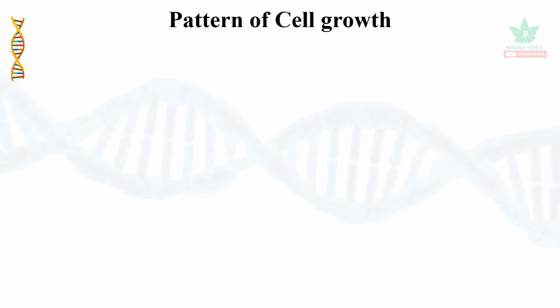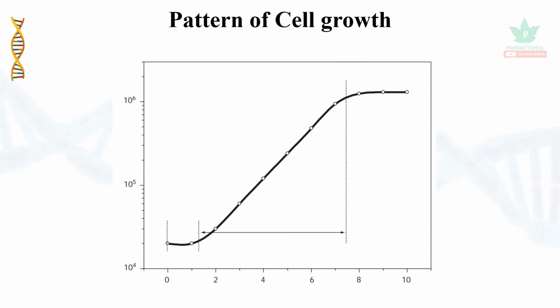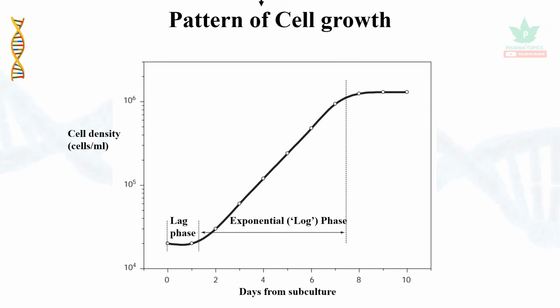Let us see the pattern of cell growth. The pattern of cell growth appears like this. The cell density is taken on the y-axis, and the days from subculture on the x-axis. It gives a lag phase, where the cells start dividing, and an exponential or log phase, where the cells are actively dividing. During the active phase, it is supplied with feeder material, and at the end of the log phase, subculture could be done, because after that the plateau phase starts.